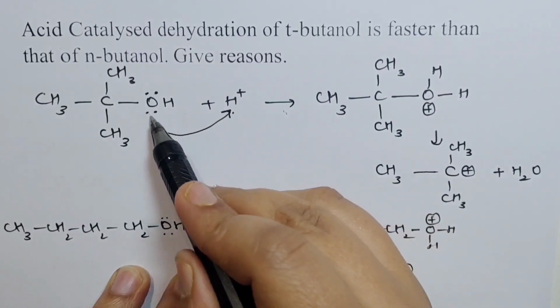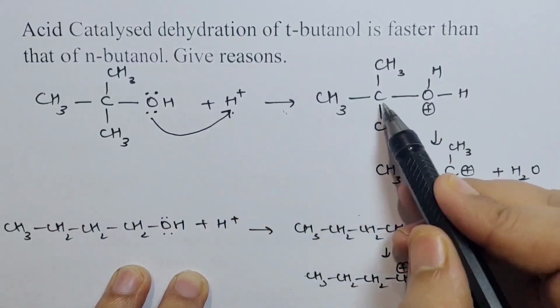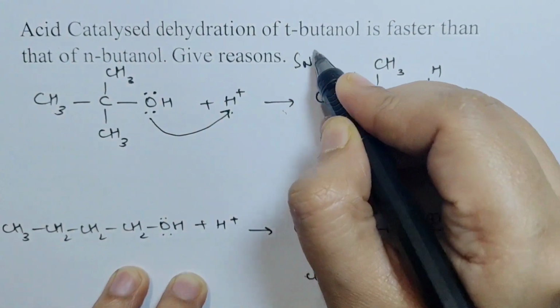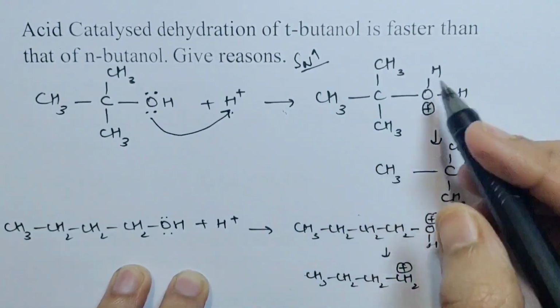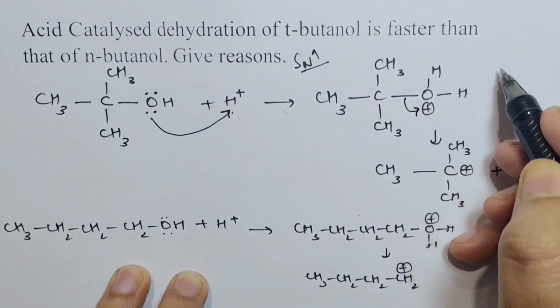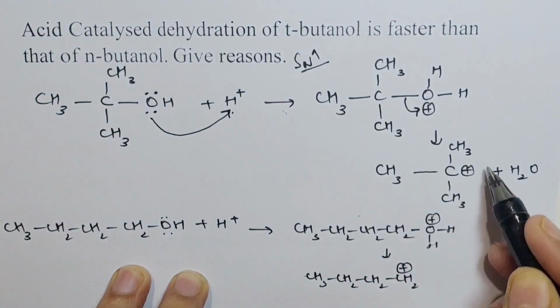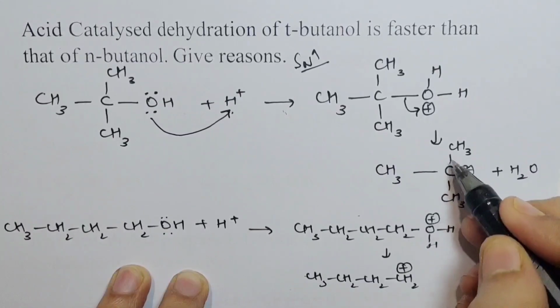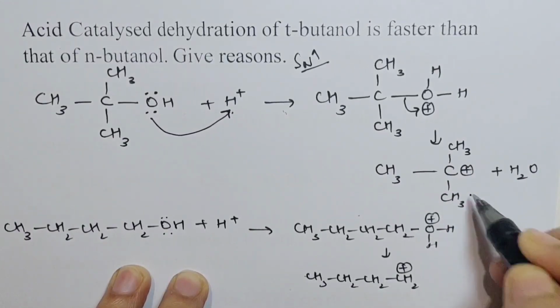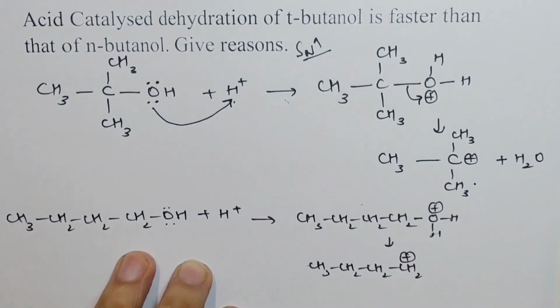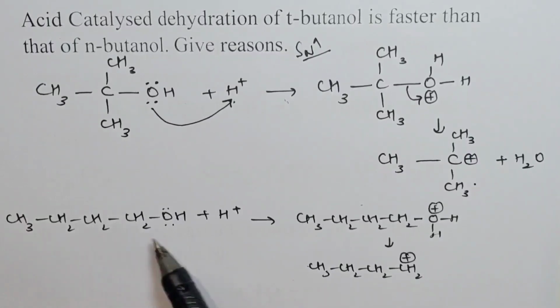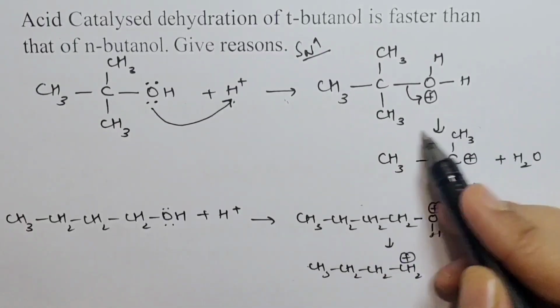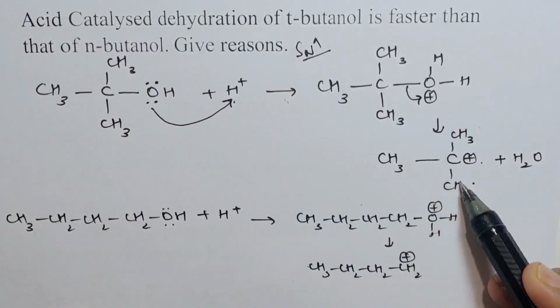Now after this alcohol gets protonated, the reaction proceeds through the SN1 mechanism. That means this bond will break, releasing water and making a carbocation. And we know that tertiary carbocation is much more stable than primary carbocation, which would be formed in case of n-butanol. So since this is stable, this reaction would go faster.